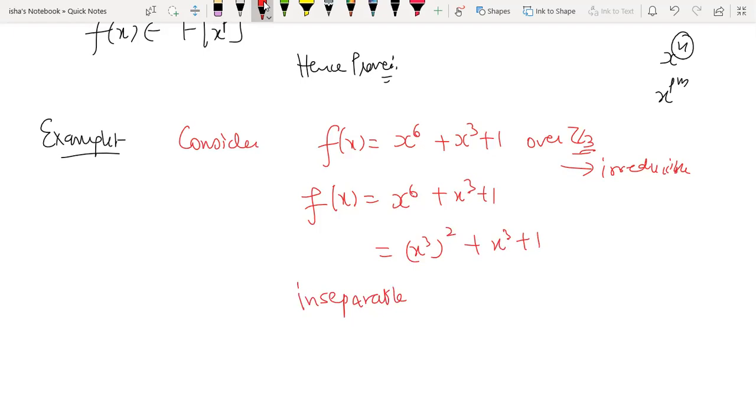We know that it is going to have a multiple root. So this is a benefit. Without finding the roots, we have the information that there will be some roots with multiplicity greater than 1. So this polynomial is inseparable, right?